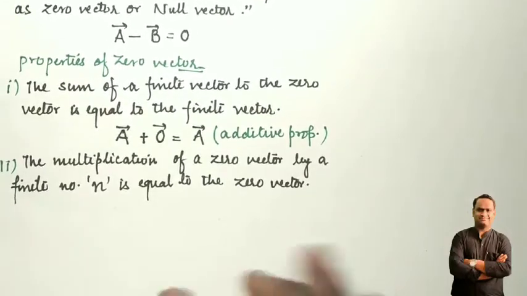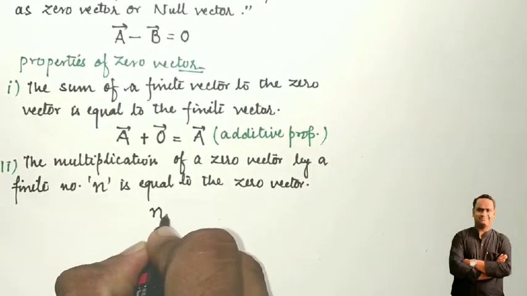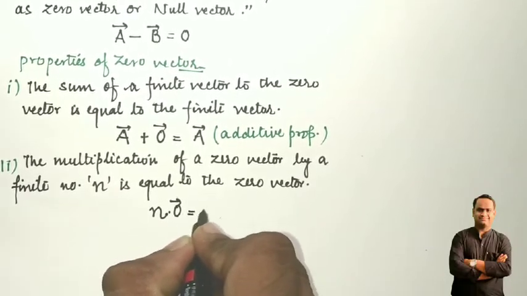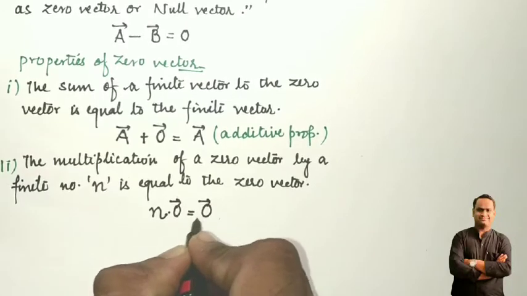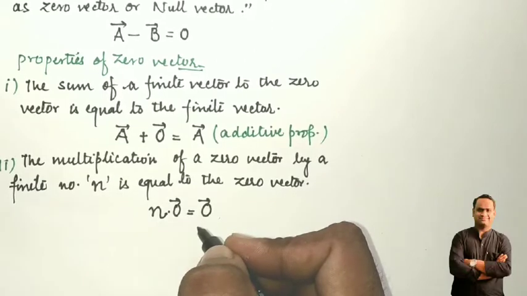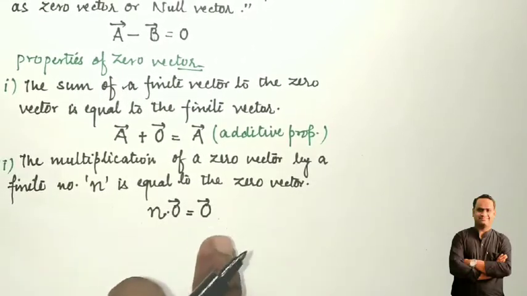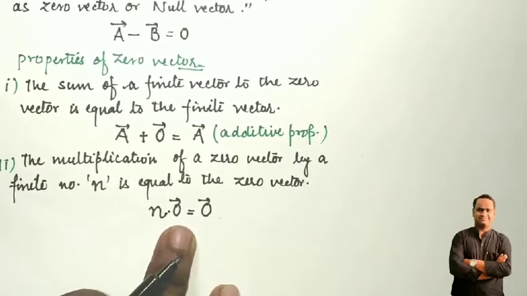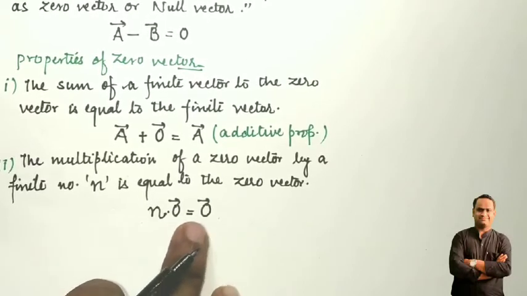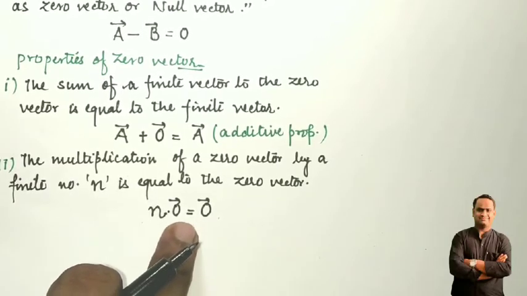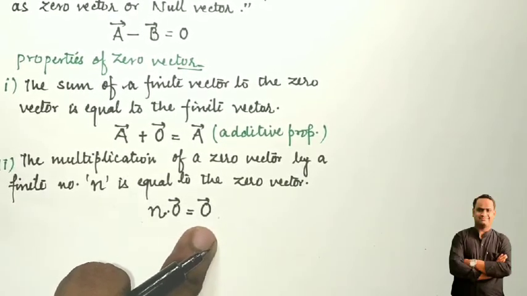So what is happening here? Small n is a finite number which is multiplied with a zero vector. So in result what will we get? Zero vector as a result. So here the product is 0. So whenever a zero vector is multiplied with a finite number, we get the zero vector as a result. Whereas whenever a finite vector is multiplied with a zero vector, then we get the zero vector as well.